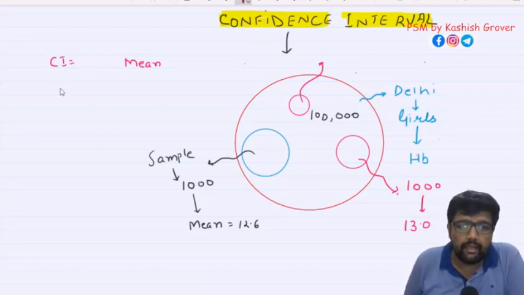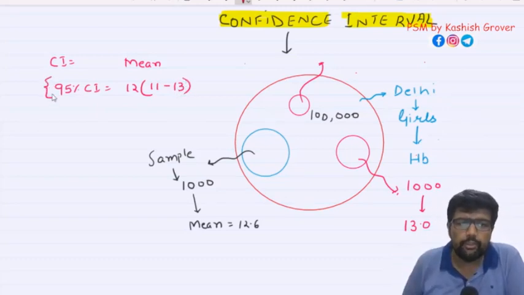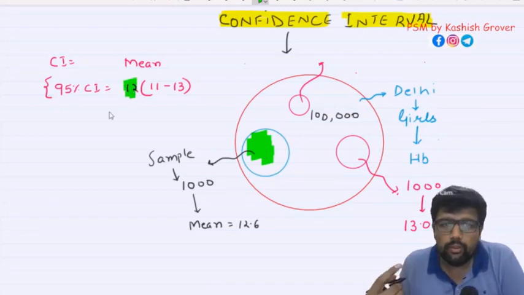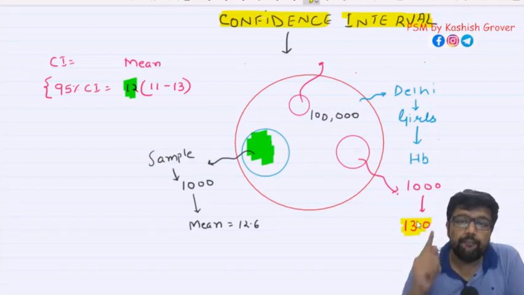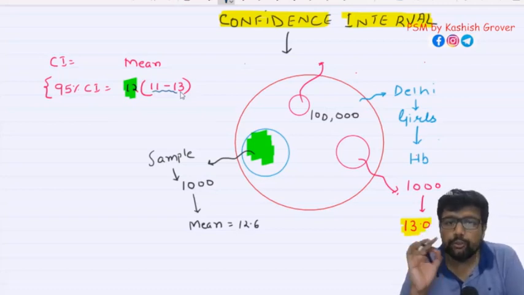Let us understand again. Suppose I say 95% confidence interval is equal to 11 to 13. This is how we write confidence interval usually, right? What does that mean? It says when I did the study in this sample, I found hemoglobin 12, right? You go and repeat the study. There are 95% chances that you will get a range between 11 to 13. Not less than 11, not more than 13. Right? This is known as confidence interval.